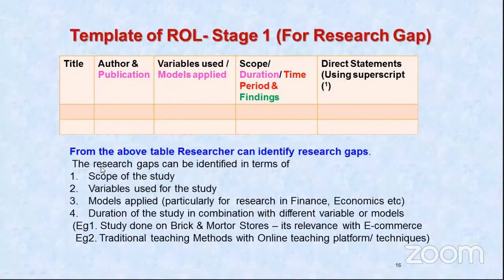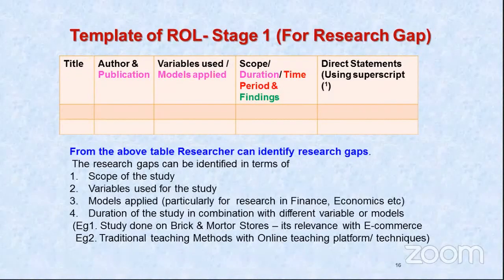So you can have research gaps which can be identified in terms of scope, geographical limits, and variables used. There are a number of variables and models which are applied, but you can use different variables. Like as I told you, in financial inclusion, the government would have laid down 10 variables, and studies are done on the basis of say 3 or 4 variables. So you can use the other 3 or 4 variables for the study. So the variables will not be a part of plagiarism, because that is something which has to be taken from the conceptual part, but you are applying it in a different scope, restricted to a different purpose.